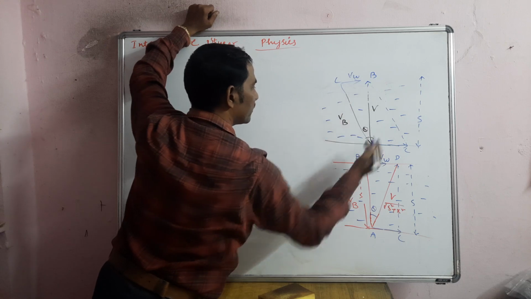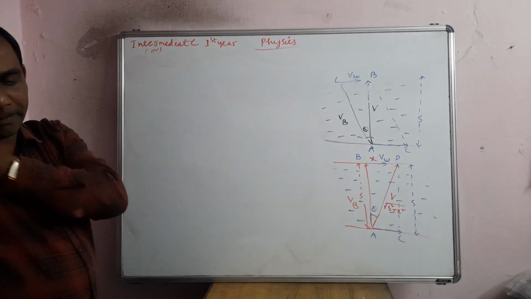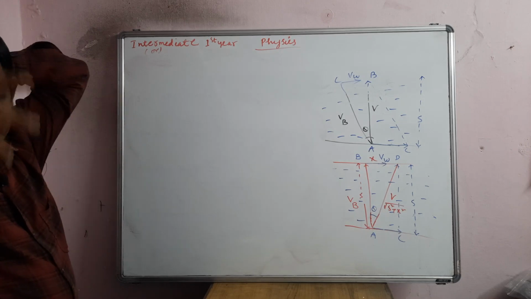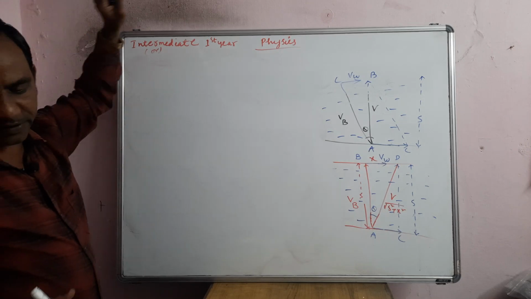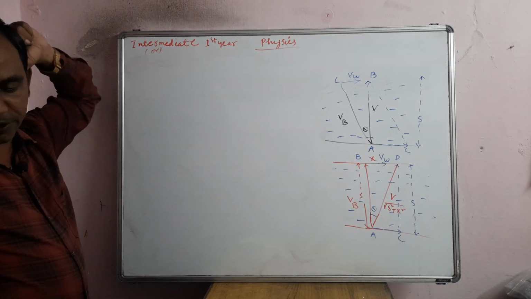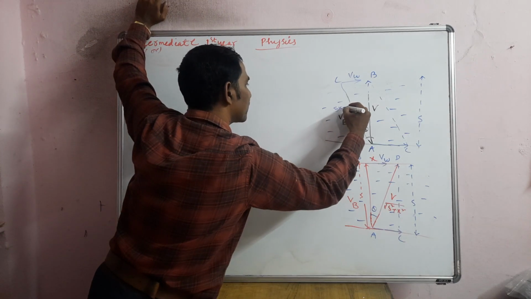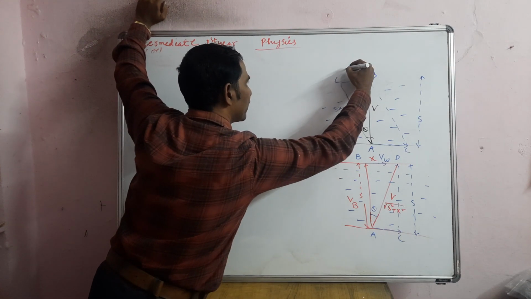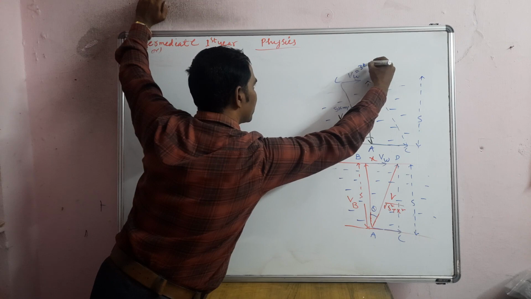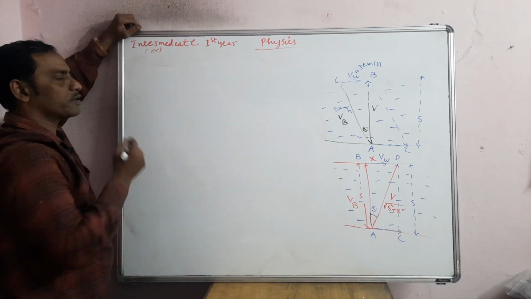Okay, now see, for example, this is the thing. Now for example, a question will be asked like this. A man can swim, means a person can swim at the rate of 5 kilometers per hour in still water, and a river of 1 kilometer wide flows at the rate of 3 kilometers per hour. It means they are giving the speed of the person as 5 kilometers per hour, and the water is going at a speed of 3 kilometers per hour. If they ask at what velocity he will reach, you can do it like this.